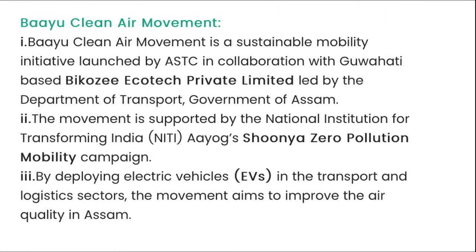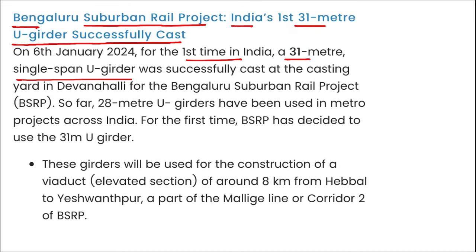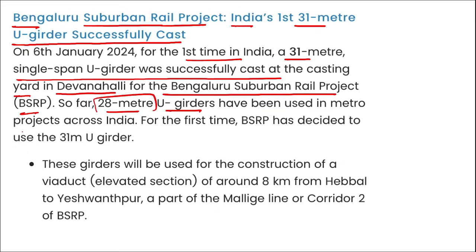Next is Bengaluru Suburban Rail Project, that is India's first 31-meter U girder successfully casted. I repeat, recently, for the first time in India, a 31-meter single span U girder was successfully casted at the casting yard in Devanahalli for the Bangalore Suburban Rail Project. So far, 28-meter U girders have been used in metro projects across India, and this is for the first time that BSRP, that is your Bangalore Suburban Rail Project, has decided to use the 31-meter U girder.